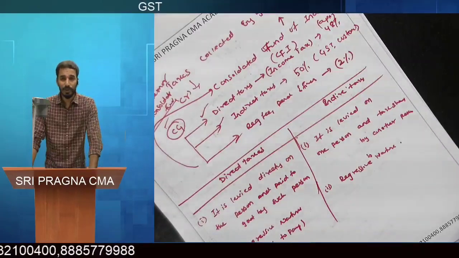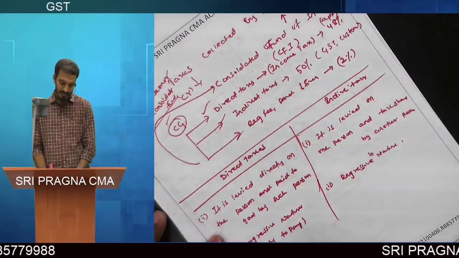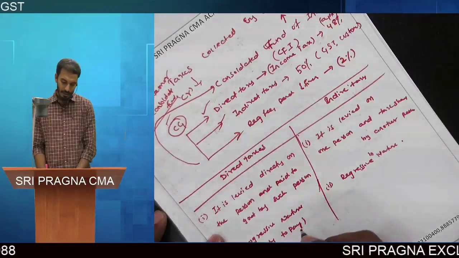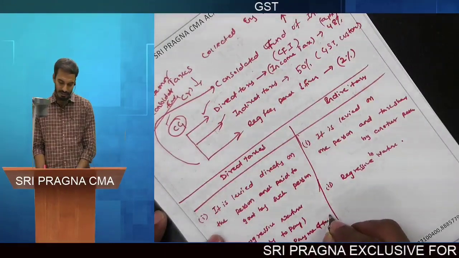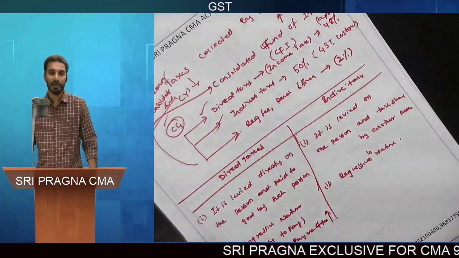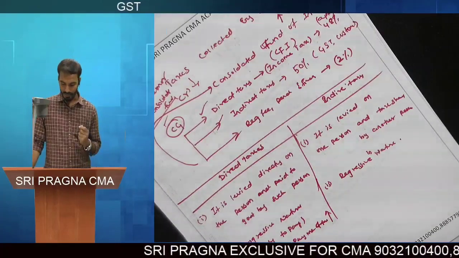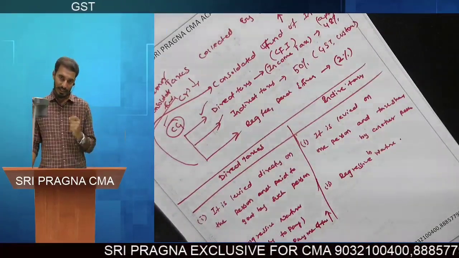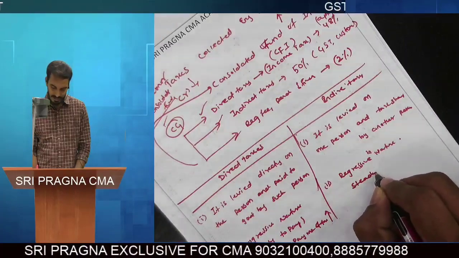Progressive nature means as your income increases, your payment of tax will also increase. Coming to the regressive nature, it is also called steady nature.